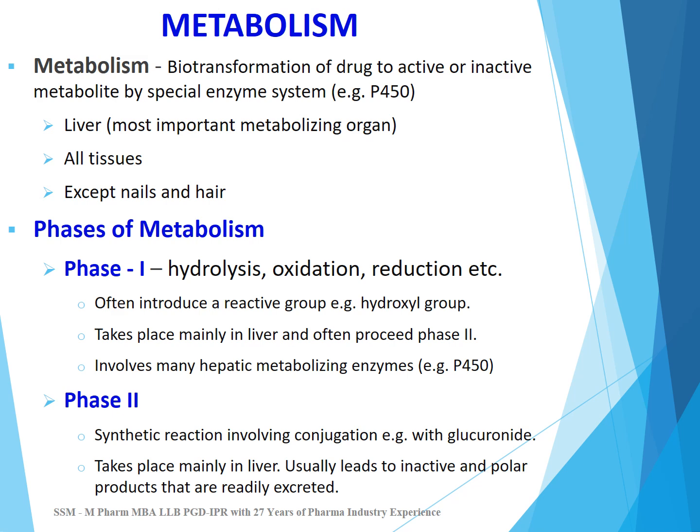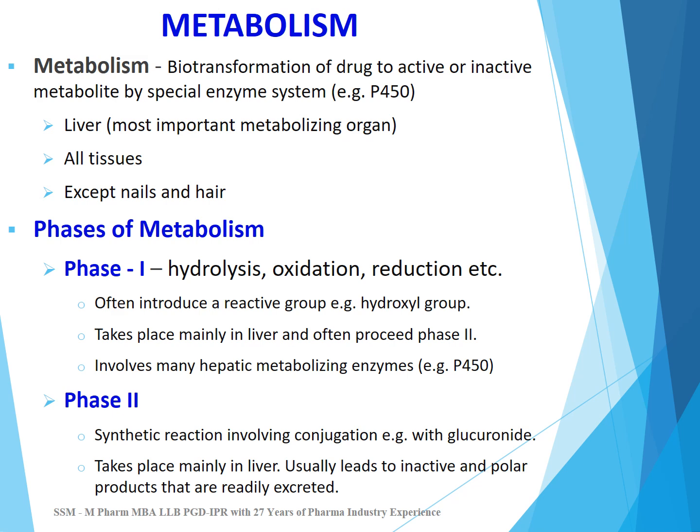In phase 1, hydrolysis, oxidation and reduction occurs, and often this phase introduces a reactive group. For example, it adds hydroxyl group to the drug, and it takes place mainly in the liver, and often it precedes phase 2 reaction. It involves many hepatic metabolizing enzymes, for example P450 enzyme system. Phase 2 metabolism system,